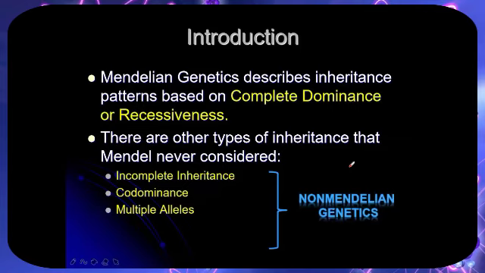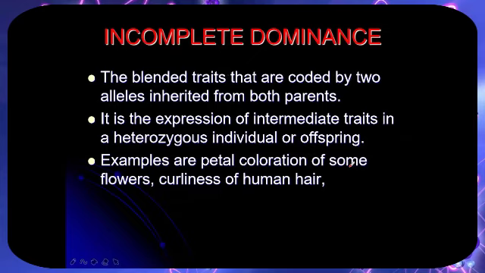So let's go to the proper introduction of our topic. Mendelian genetics describes inheritance patterns based on complete dominance or recessiveness. But we'll discuss here the three types of non-Mendelian inheritance: incomplete dominance, codominance, and multiple alleles. Let's discuss first incomplete dominance. What is this?